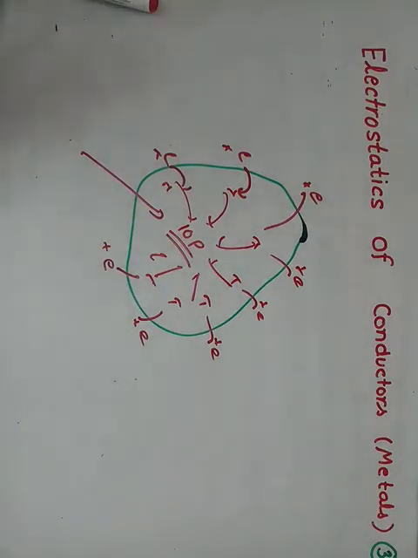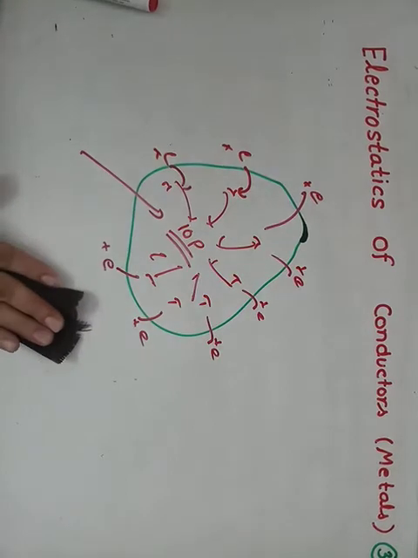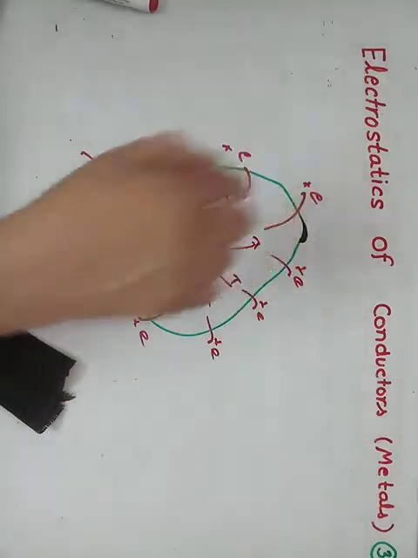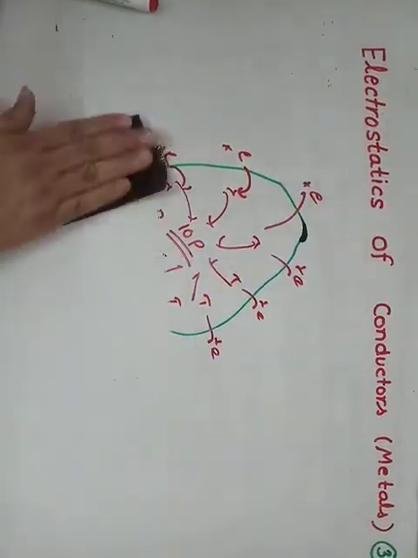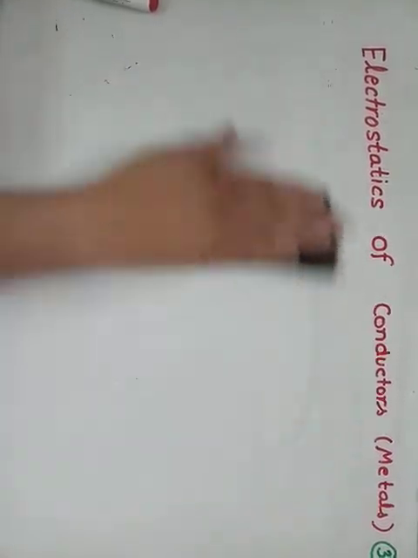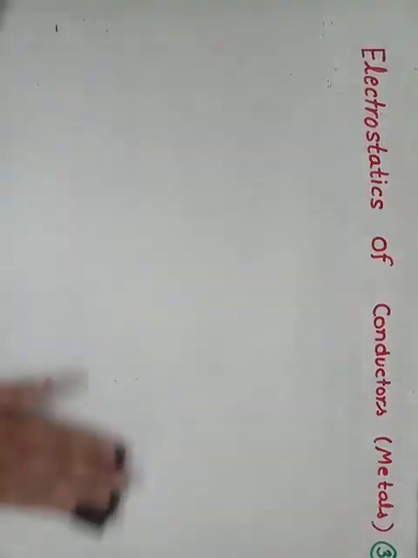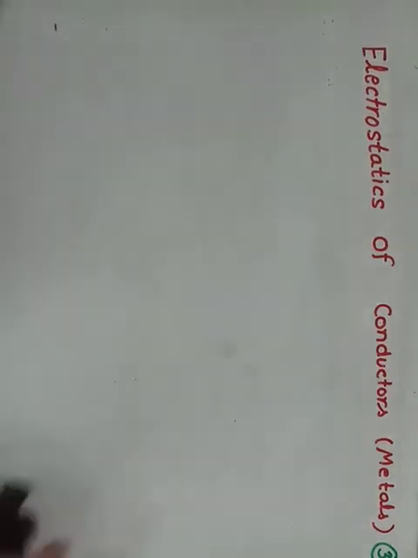But this is not possible for a non-conducting body, because in a non-conducting body the electrons are not free. If electrons are not free, then they will not be able to neutralize it completely.